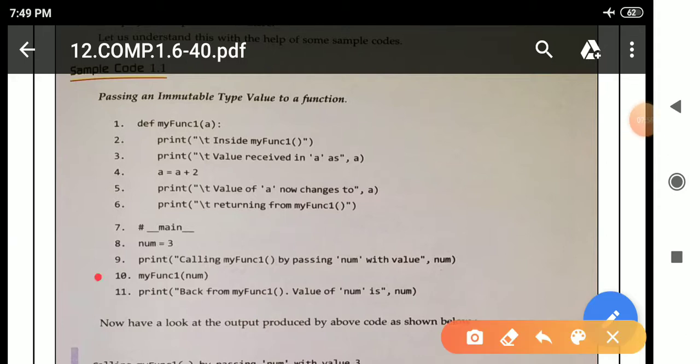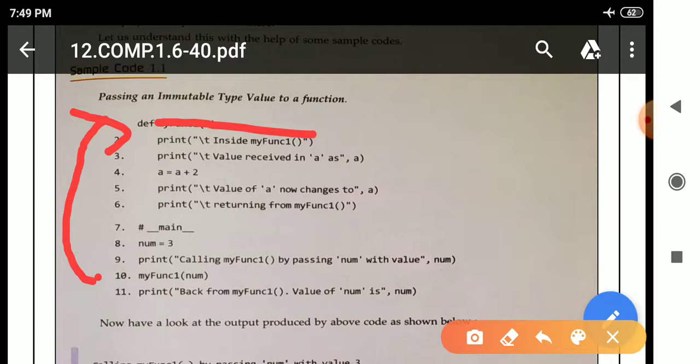So in line 10 there is a function call, so it will move to line 1, means first identify the function name, after that it will move inside the function body, means this print statement will execute, means print quotation, after that backslash t. What do you mean by backslash t? Means tab character to leave space. So in quotation backslash t, inside the name of function, my fun_c1, parenthesis, after that colon, and parenthesis is close.